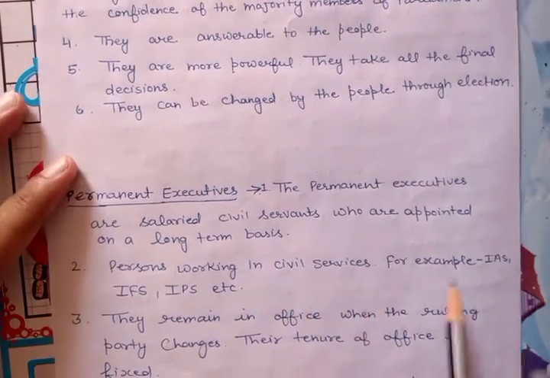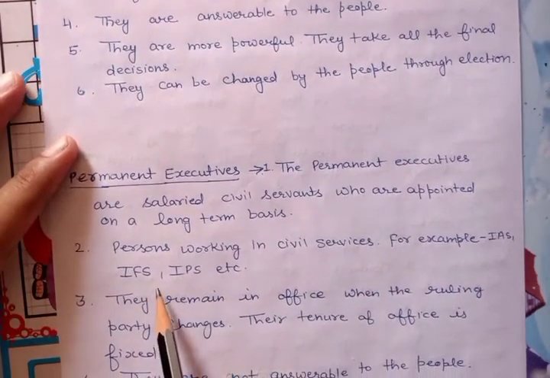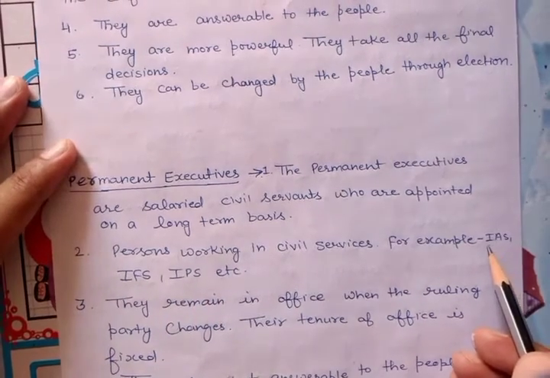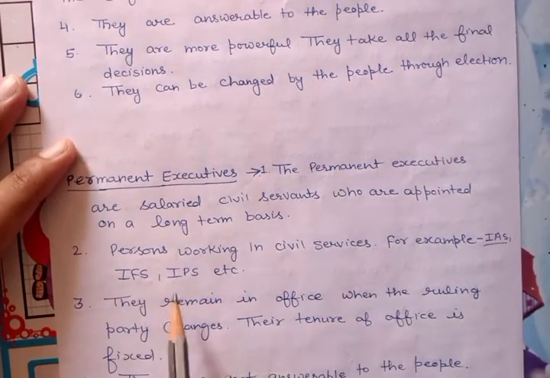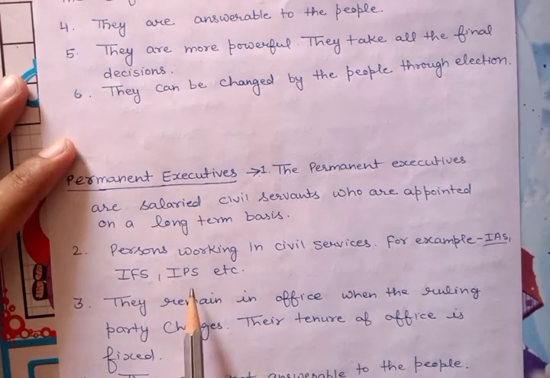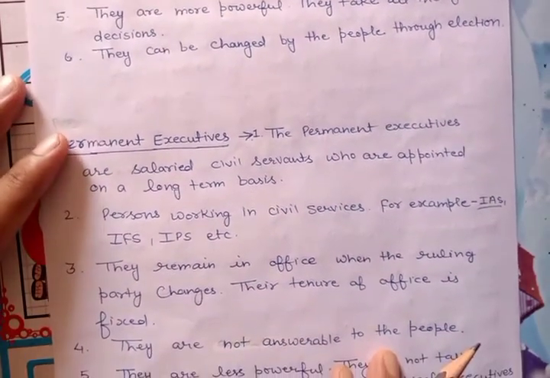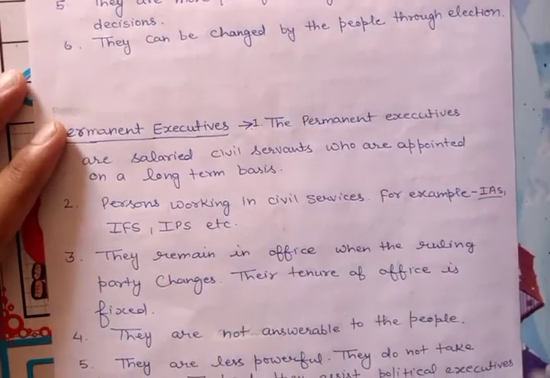Persons working in the civil services, for example IAS, IFS, IPS, Indian Administrative Service, Indian Foreign Service, and Indian Police Service, remain in office when the ruling party changes.